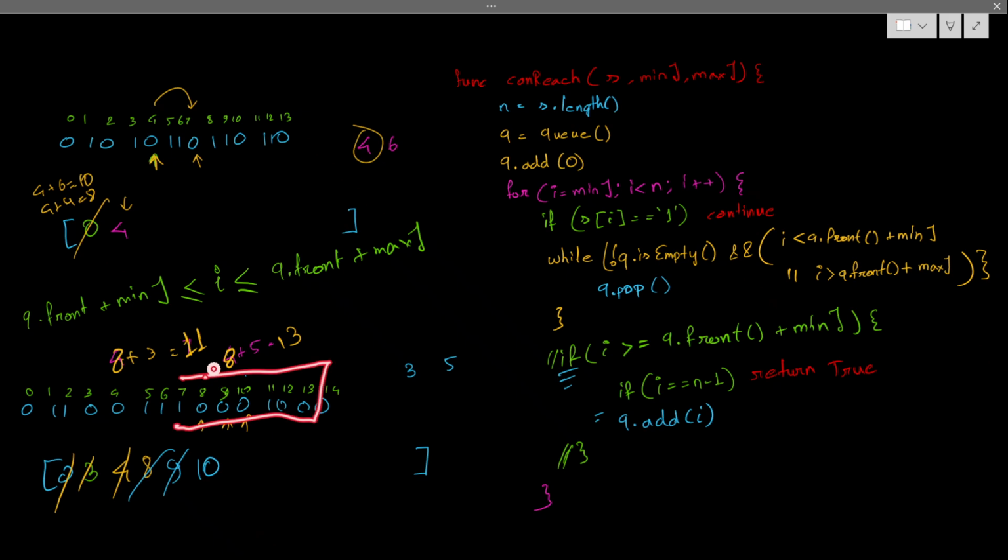So I will not discard this 8, because I may be present inside the maximum range, but I may not be present in the minimum range. I will check that later. For now, the current index is not present in the minimum range, but that doesn't mean a future index cannot be present in the minimum range. In future, the earlier zeros may be present in that current index range, right?